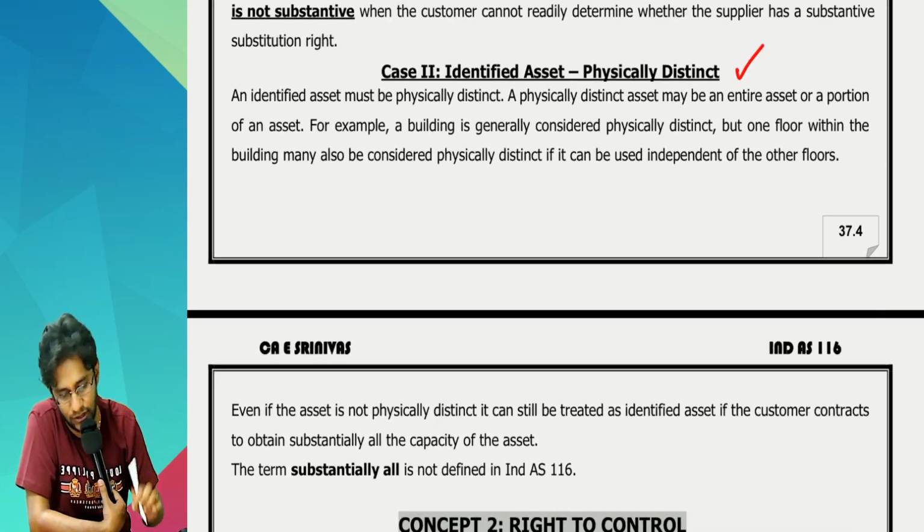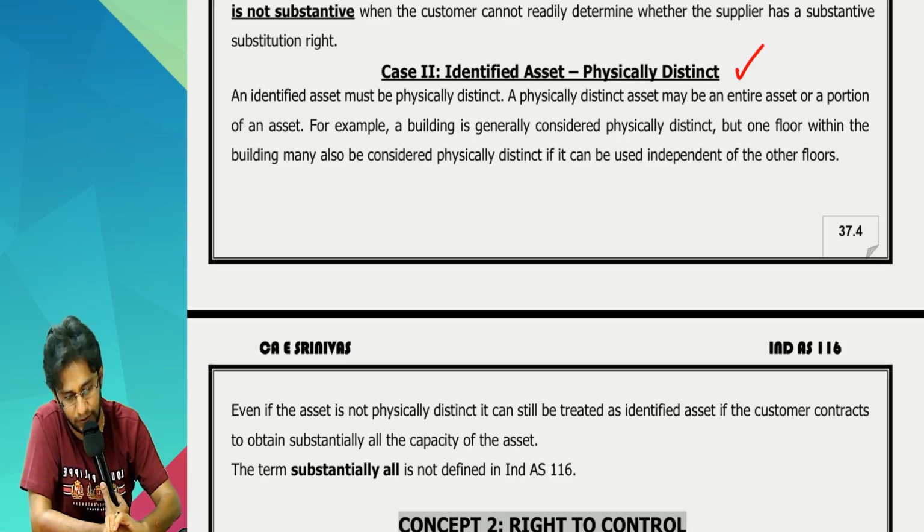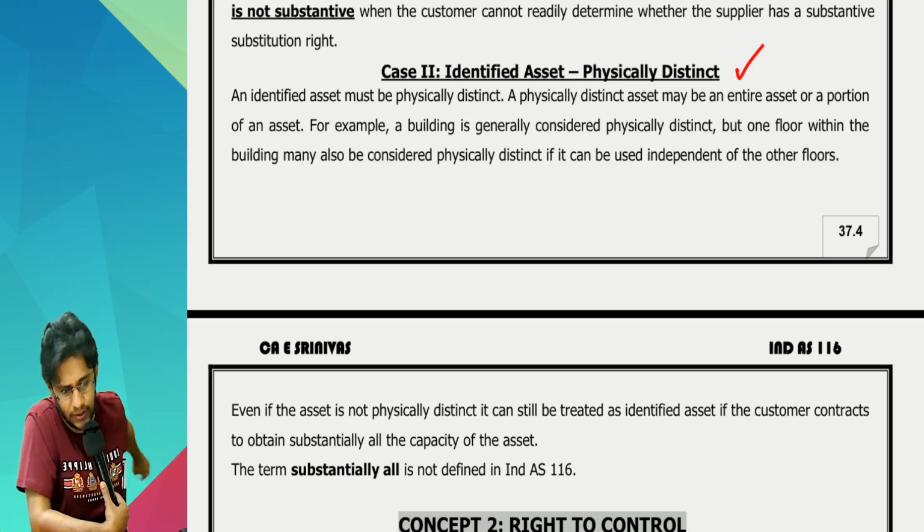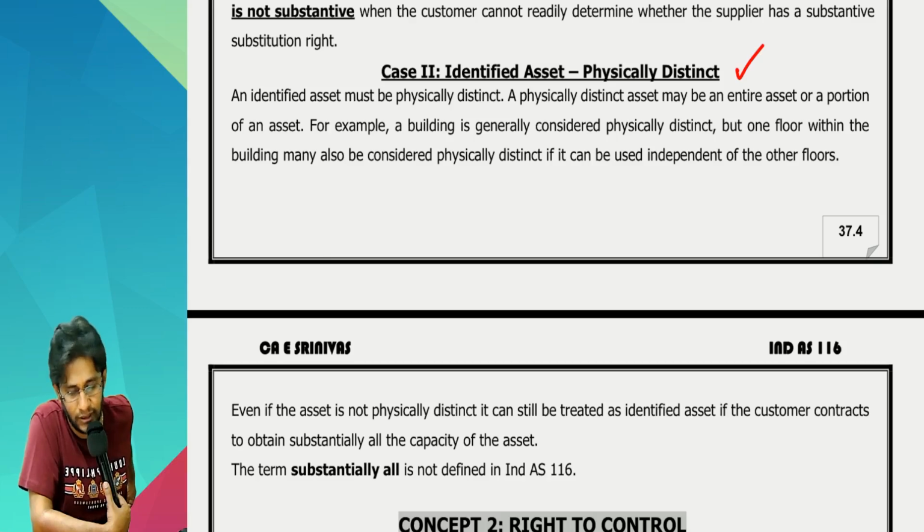Case 2, this is the second point, sir. Please read. An identified asset must be physically distinct. A physically distinct asset may be an entire asset or a portion of the asset. For example, a building as a whole is considered physically distinct, but one floor within the building may also be considered physically distinct if it can be used independent of other floors. Next one.